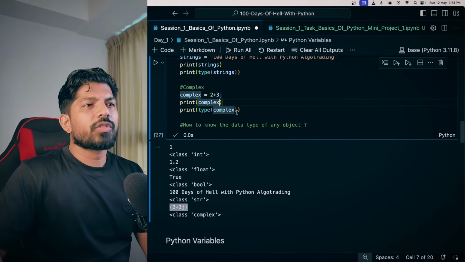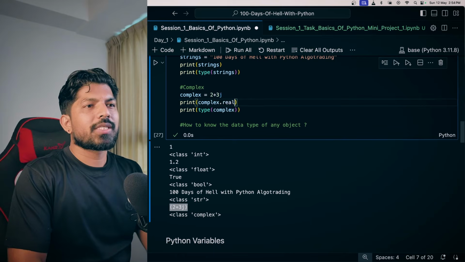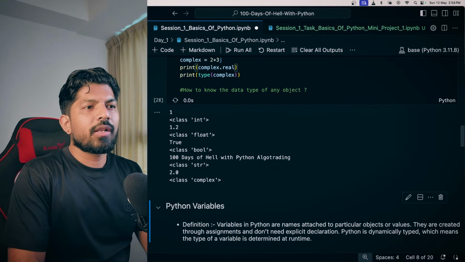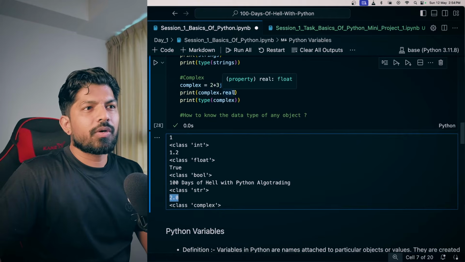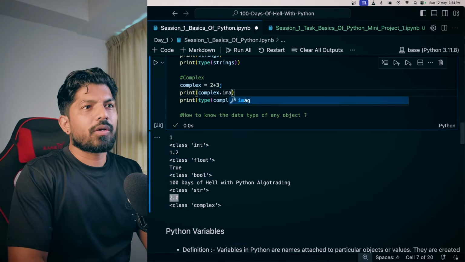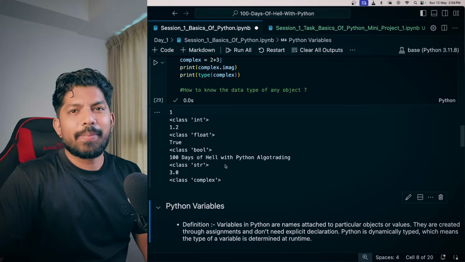And what if I just want the real number? So you can just type like this, complex dot real. You will be having only the real number. And if you want the imaginary number, you can type complex dot imag and you will be getting the imaginary number.